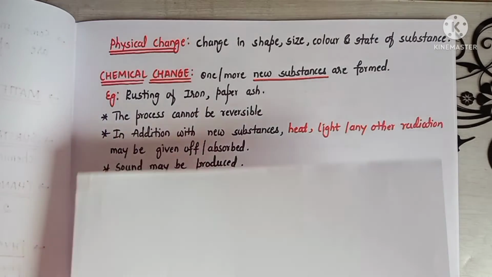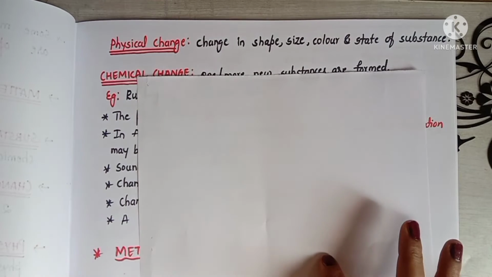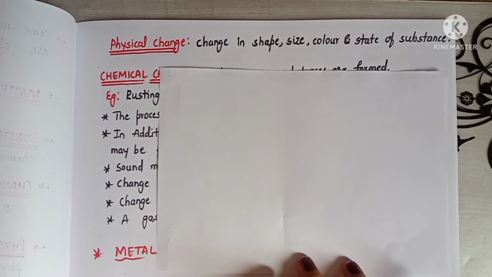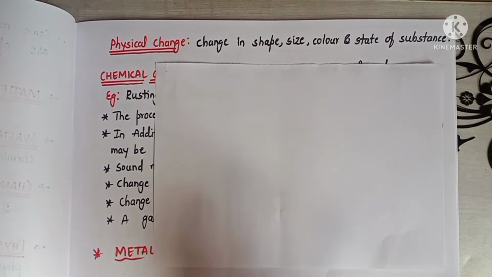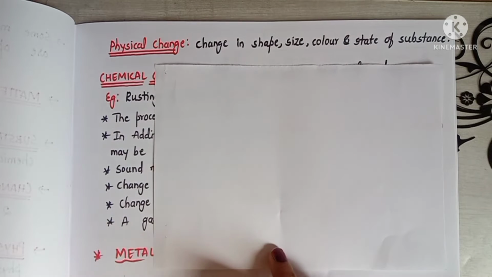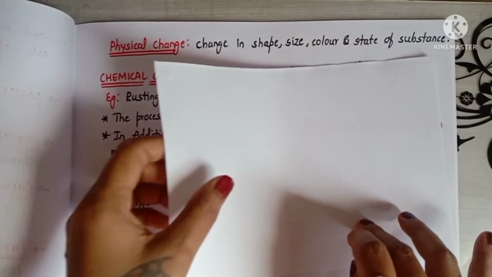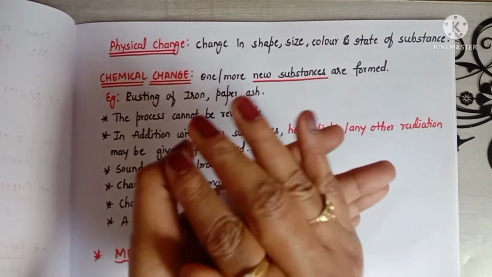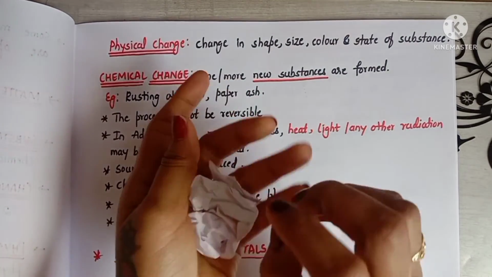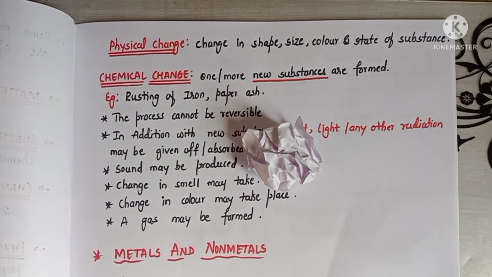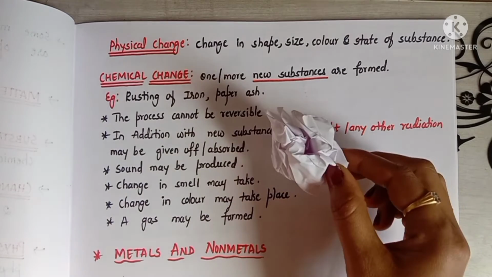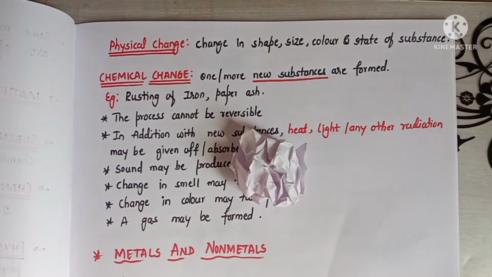Okay, students, see here I have this piece of paper. It has occupied space and also it has some mass. Therefore, this paper piece will be what? Substance. Now I am going to press this paper. So what changes have you observed here? Yes, right. Here the shape of the paper has changed. Before that it was in a rectangle shape. Now it has become like this. So this is nothing but a physical change.